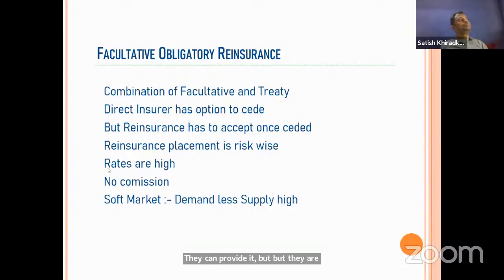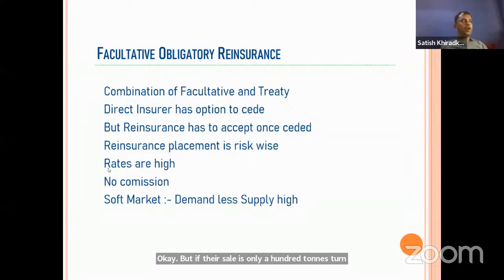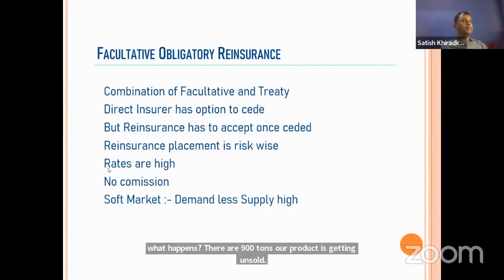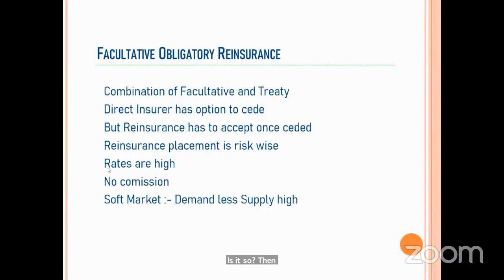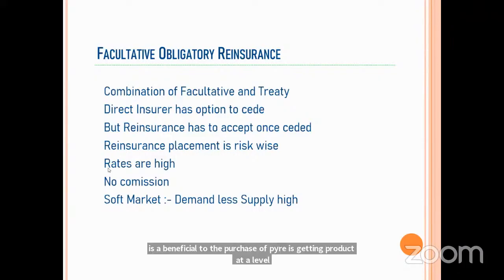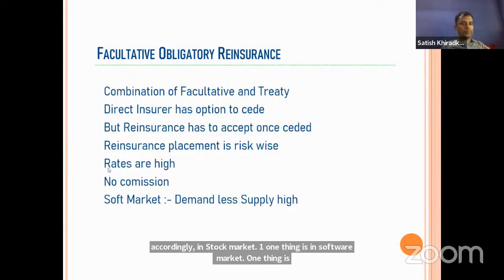What happens? Suppose a particular company can produce 1,000 tons of a particular product. But if their sale is only 100 tons per month in that period, what happens? Their 900 tons of product is getting unsold, is it? So then prices come down. In such a situation, it is beneficial to the purchaser. The buyer gets the product at a lower cost. So accordingly, in a soft market, they can enter into facultative obligatory insurance.